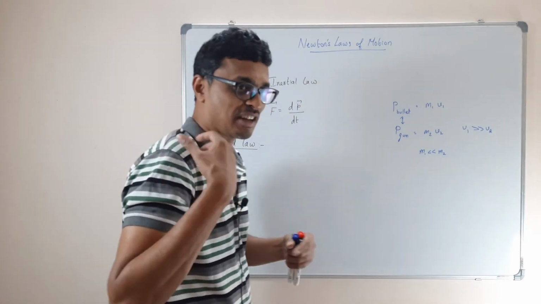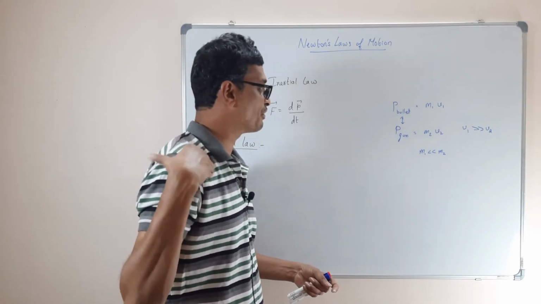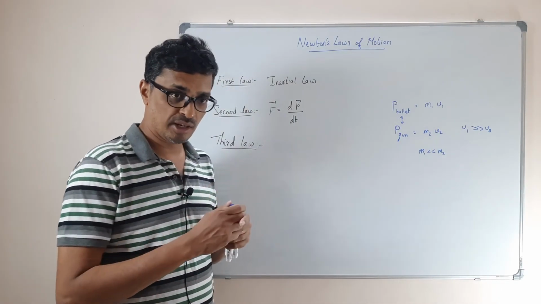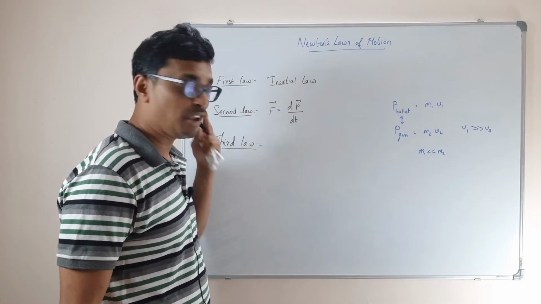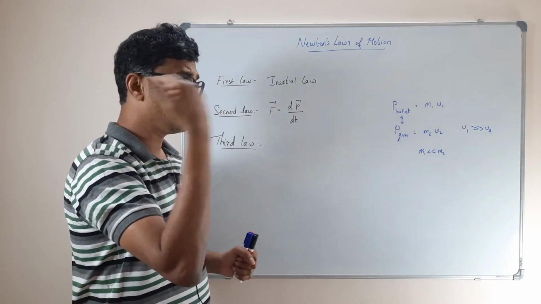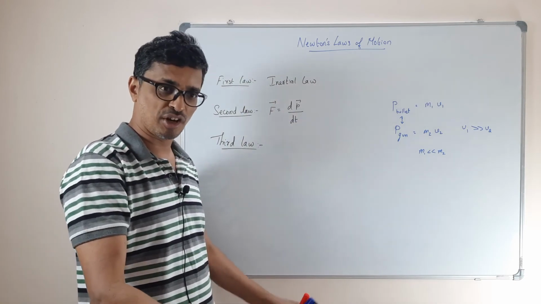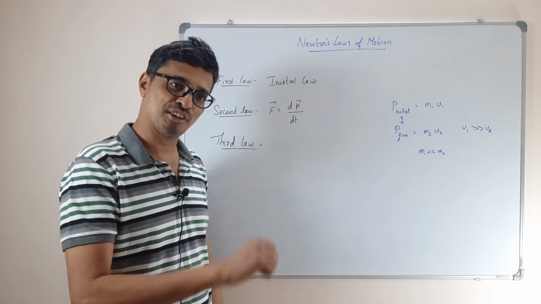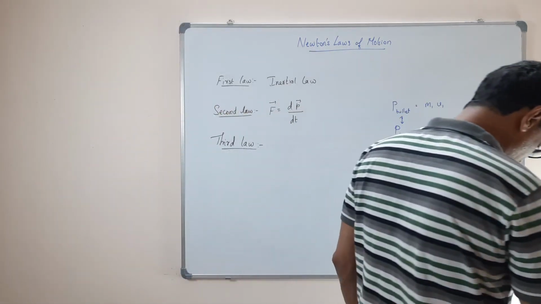That's why in the olden days, with the rifle, they put it on the shoulder. And if you don't hold it properly, it can create a fracture also. That is the recoil. So when you fire a bullet, the gun recoils. That's because of Newton's third law of motion. There will be an equal and opposite force. You toss a ball, the ball comes back to you. Or you drop a glass bottle. The bottle exerts a force on the floor, and the floor exerts a force on the glass bottle, and it will break. So this is Newton's third law.